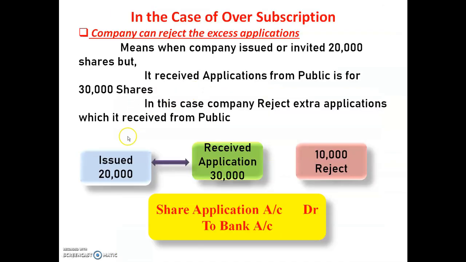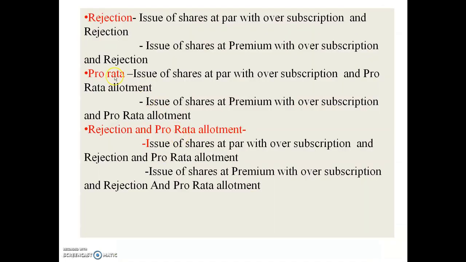So today's focus is on the company rejecting the excess applications, and in that case how we will pass the journal entries. Under rejection I have given three alternatives: rejection, pro rata allotment, and rejection and pro rata allotment. Under rejection there will be issue of shares at par with oversubscription and rejection, and the second problem will be issue of shares at premium with oversubscription and rejection.